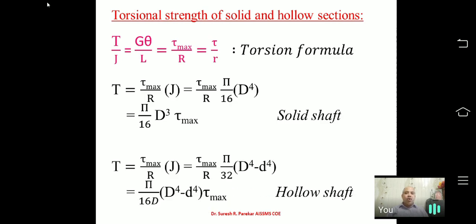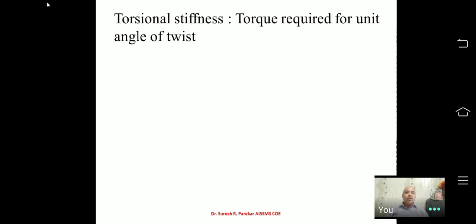But if you go to the hollow section, then in the hollow section our D cannot be cancelled, and we have this value as pi by 16 D, in brackets, D to the 4 minus d to the 4. That D did not get cancelled. So we have these two formulas related to torsional strength of a solid shaft and torsional strength of a hollow shaft. Now this is important, that is torsional stiffness.